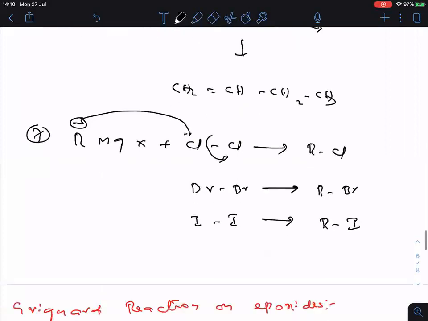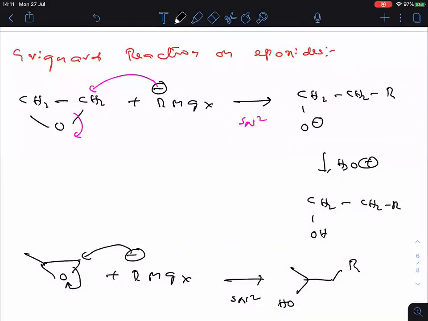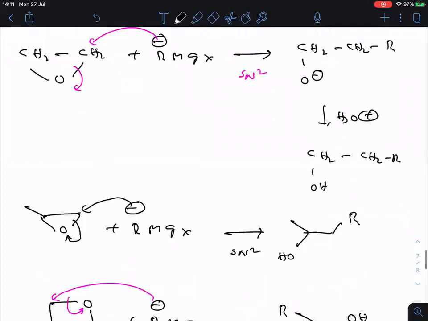And this is the ethoxide reaction. Okay, then this one.